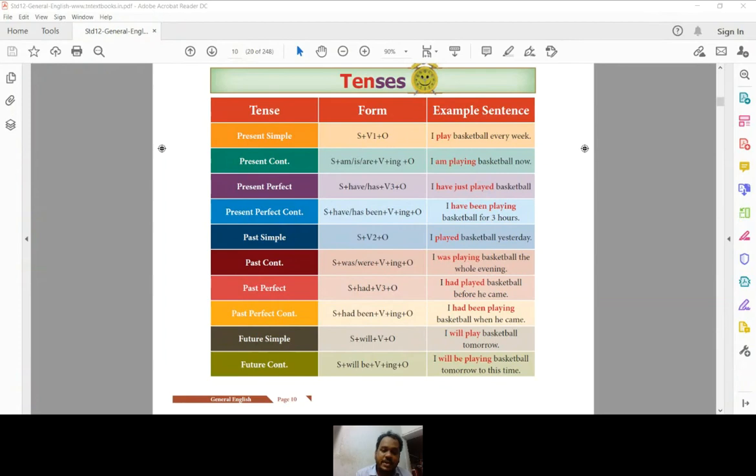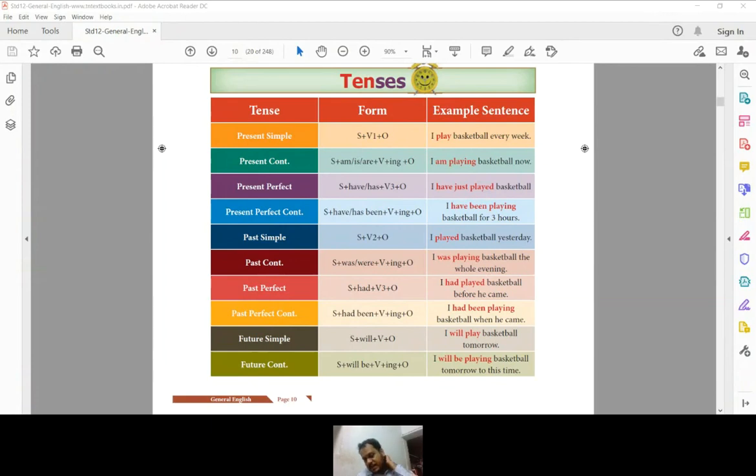The second one is present continuous. And here, after the subject, you can use three different types of helping verb, auxiliary verb. Am you can use with the subject I only. Is you can use with he, she, it, name, and singular. And are you can use with I, you, we, they, and plural subject.